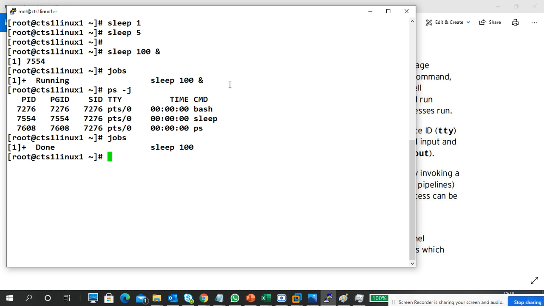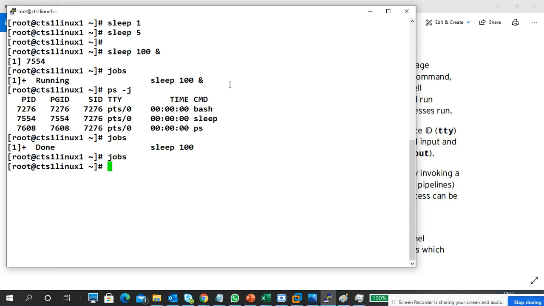So jobs is a command to see what jobs you have run, mainly background jobs only, not foreground jobs. So we'll see it in the background only. With jobs, the 100 seconds one is done, that's why it shows done. If you give it again, nothing, because once a background process is completed, it will exit automatically, so you cannot see it. I think you got the point.